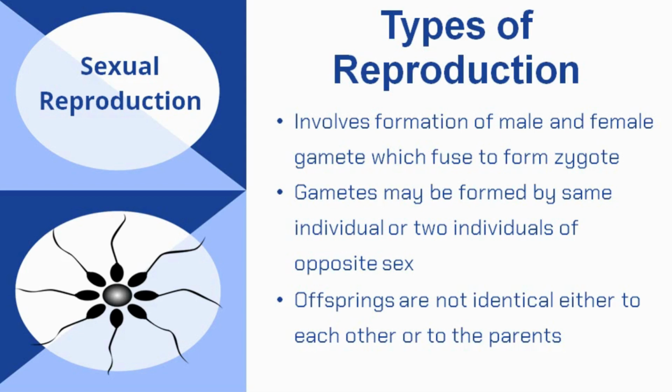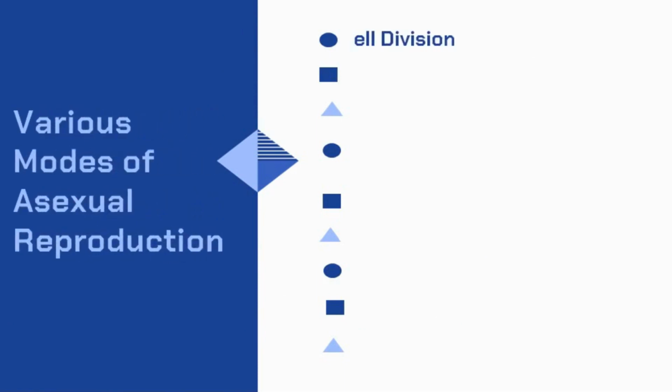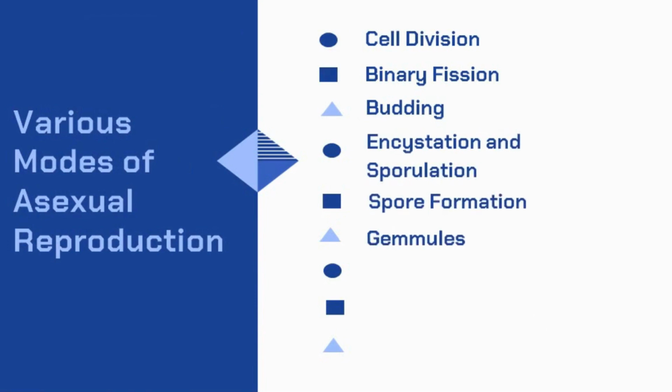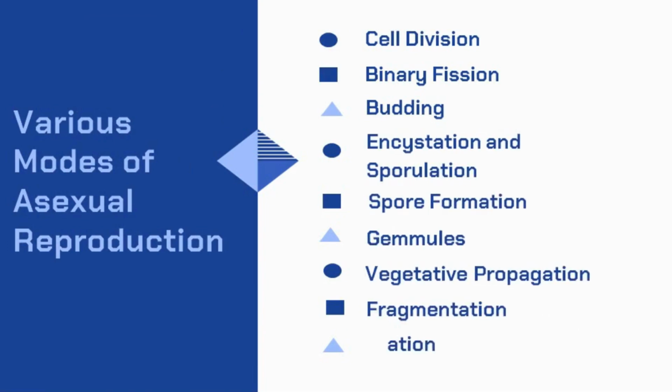These gametes fuse to form zygote, which further develops into mature organism, and due to the genetic recombination taking place in gamete formation, offsprings are not identical to each other or to their parents. There are various modes of asexual reproduction: cell division, binary fission, budding, encystation and sporulation, spore formation, gemmules, vegetative propagation, fragmentation and regeneration. Let us learn about them one by one.